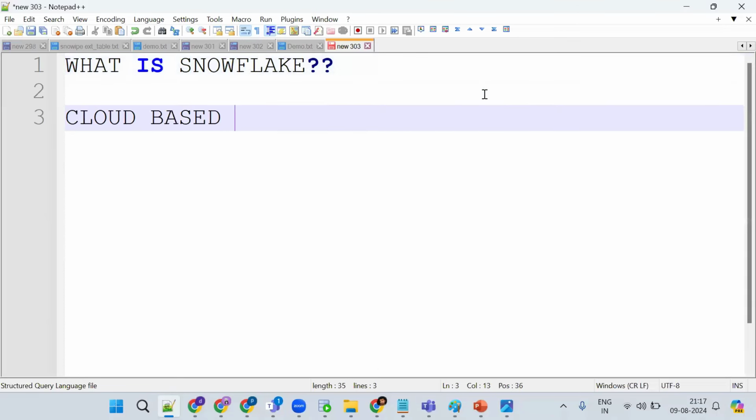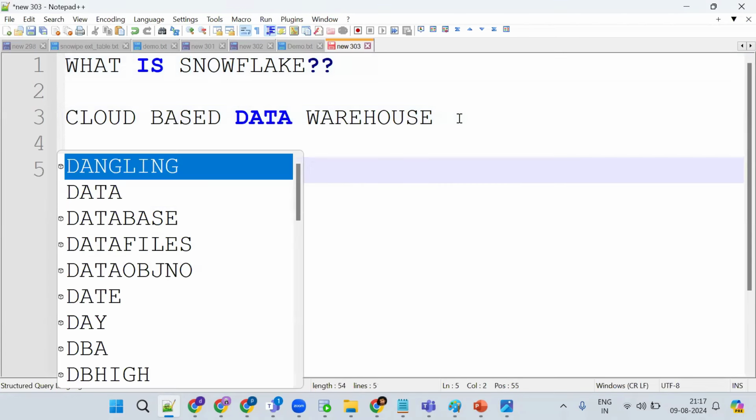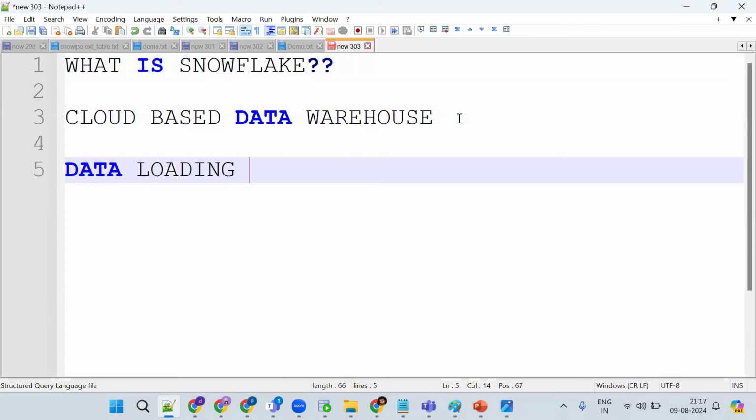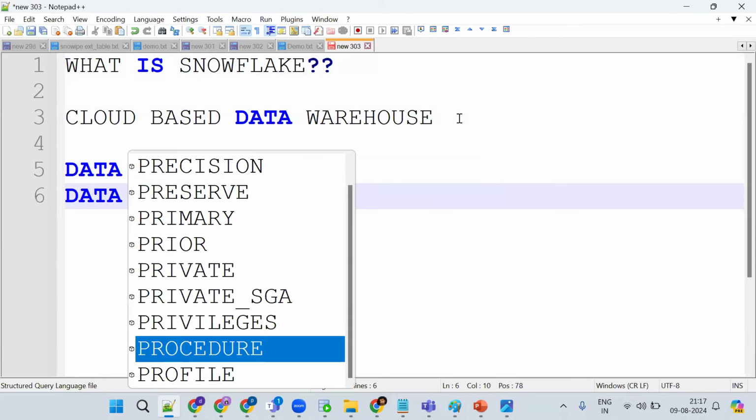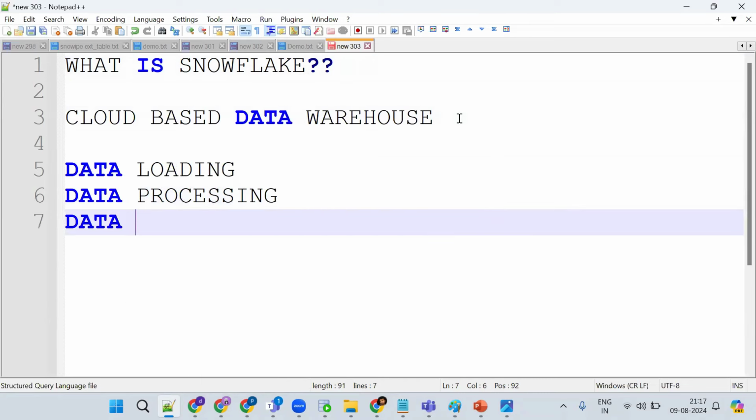So, a cloud-based data warehouse. Mainly for what purpose will we use this? It's cloud-based, for data loading, data processing, and data analytics. I'll try to explain clearly. It's a cloud-based data warehouse mainly for data loading, data processing, and data analytics.